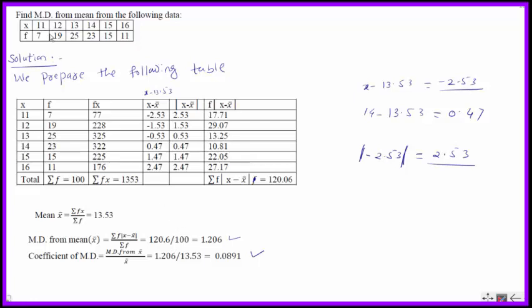For example, if you are asked to find the mean deviation from mode, then what is mode here? Mode is the highest frequency observation. This is 13. So you just have to subtract: x minus x mode, x minus 13. Do the same calculations and you will get the mean deviation from mode. Hope you understood, students. Thank you.